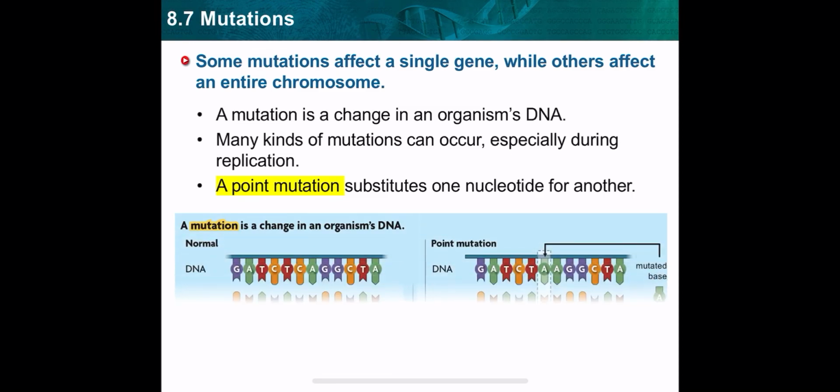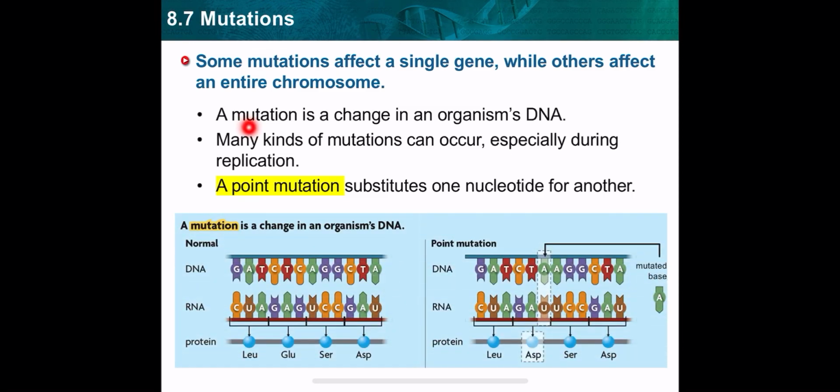Let's see different types of mutations. As I told you, in general, a mutation is a change in an organism's DNA, and there are many types of mutation. The first type is called point mutation. It means that there is a certain point at which mutation will occur. This point is only one nucleotide. So changing one nucleotide by substitution with another nucleotide is called point mutation, and this point mutation will affect only one amino acid.